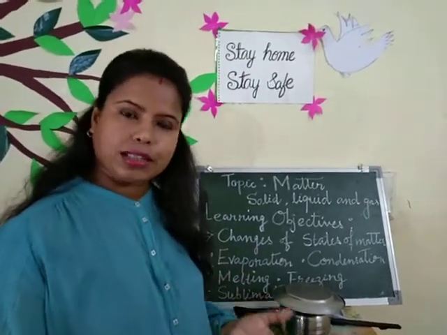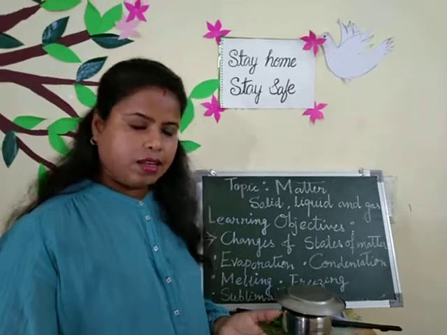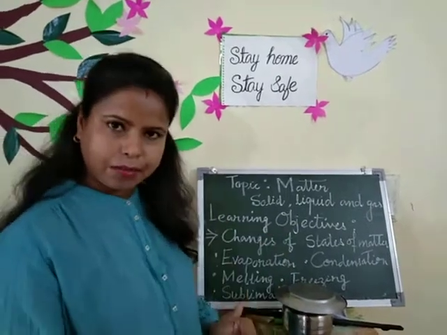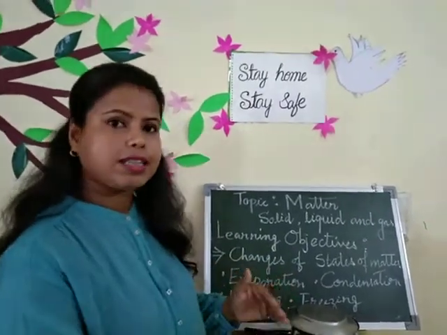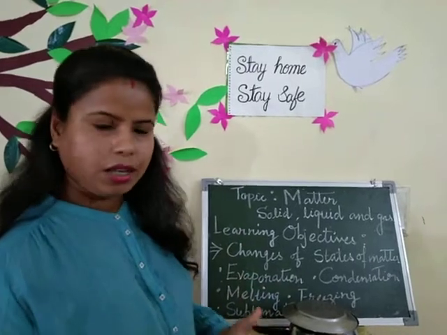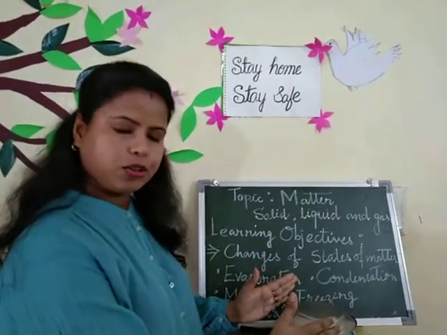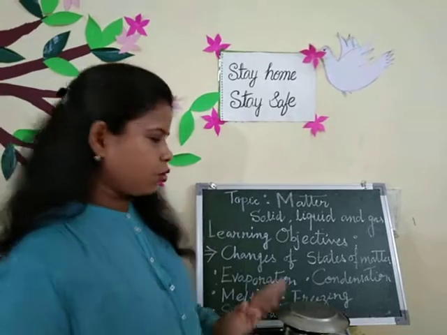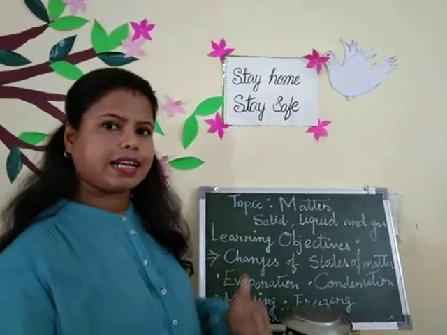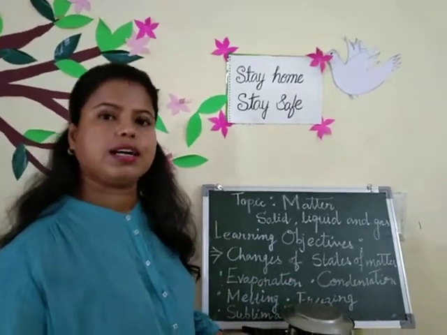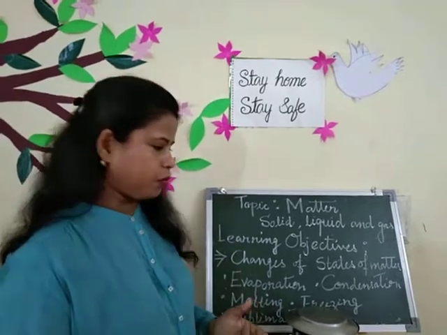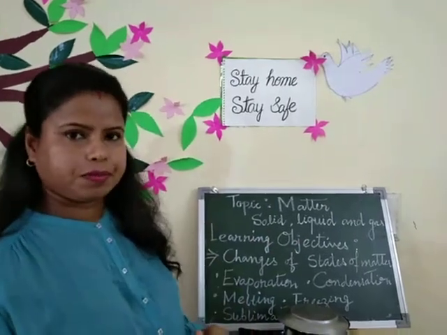From where have the water droplets come? The water droplets have come from the steam. When the steam has cooled down, the water droplets have formed. So the process by which the gaseous form changes into the liquid form is called condensation.